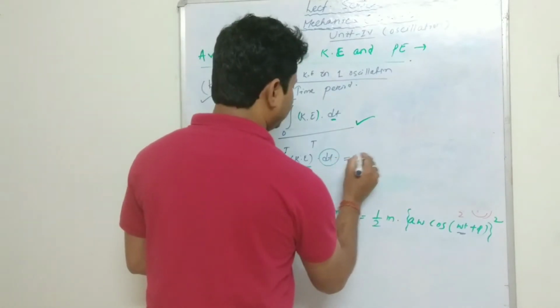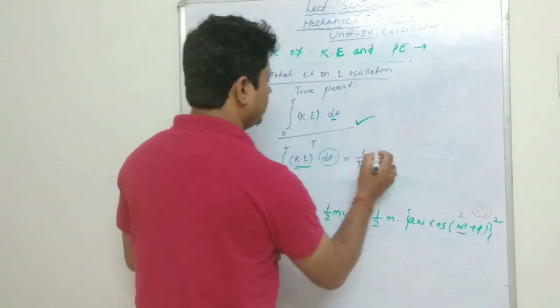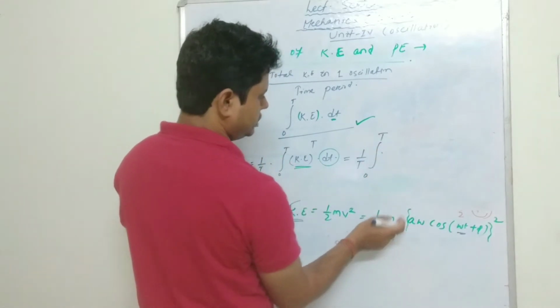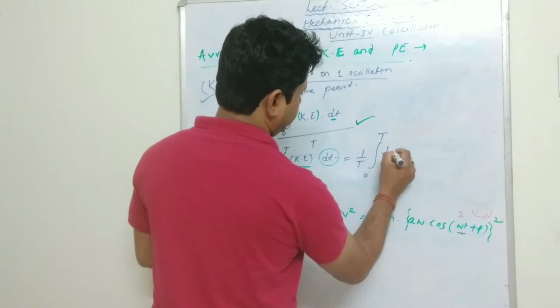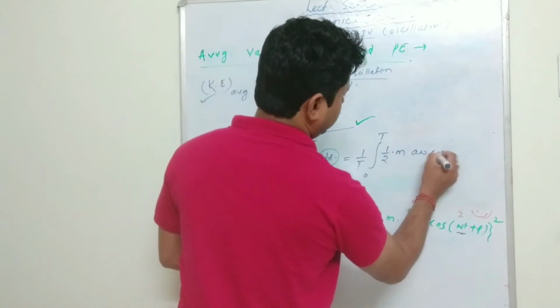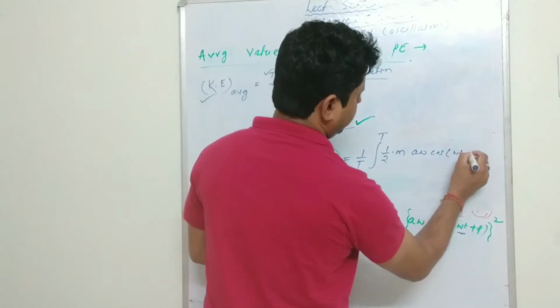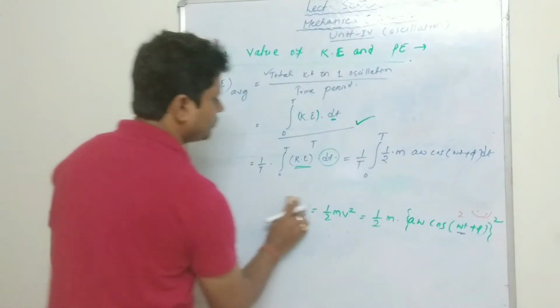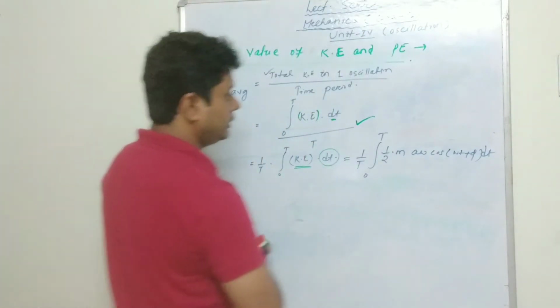So it will be equal to 1 by T, integral 0 to T, half m times a omega cos omega t plus phi, this much squared, into dt.